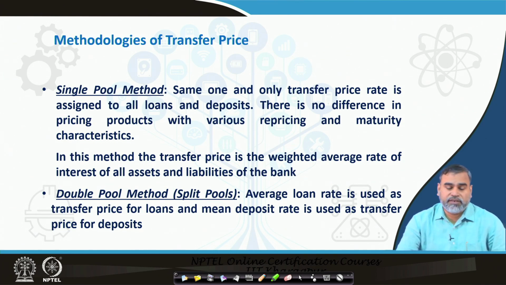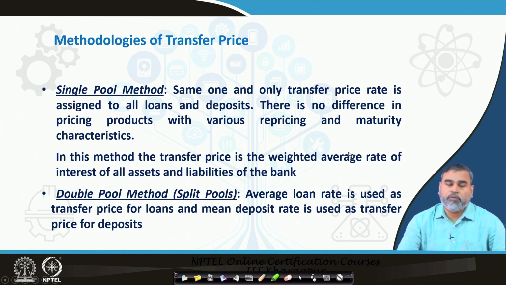And how is this interest rate calculated? This transfer price is calculated as a weighted average rate of interest of all assets and liabilities of the commercial bank. But there are certain demerits, because all the loans are not the same, all the deposits are not the same. Because of that, the single pool method may not be practically applicable whenever we are going for transfer pricing.